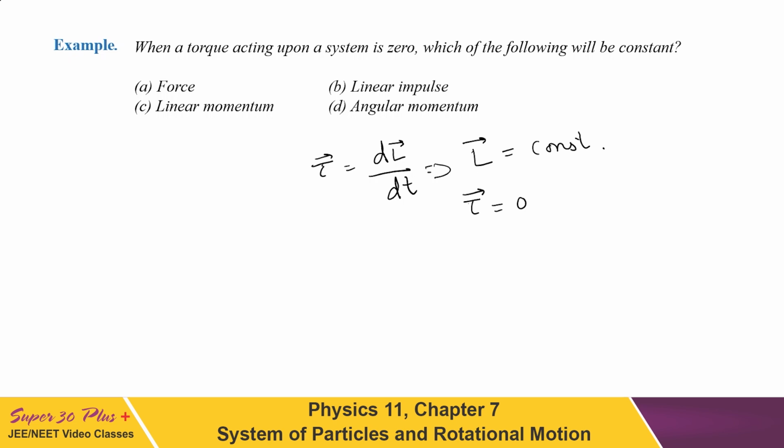As we know, on differentiating a constant term, we get the value 0. So the correct option will be option number D. Whereas in the question, if it is written that a force which is acting on the system is 0, then it can be said that the linear momentum of the system will remain constant.